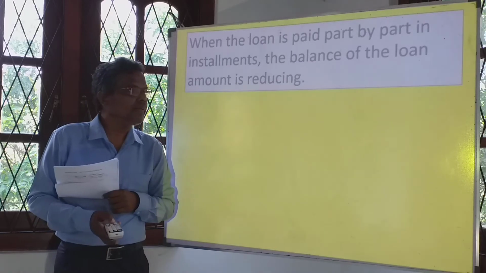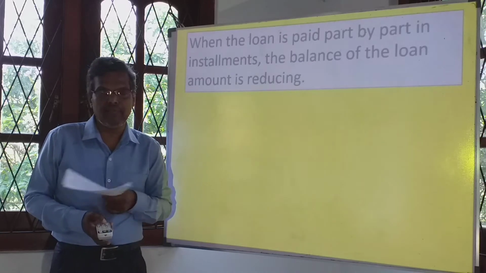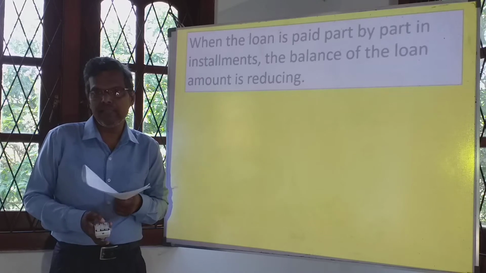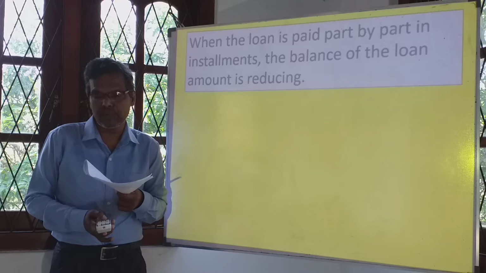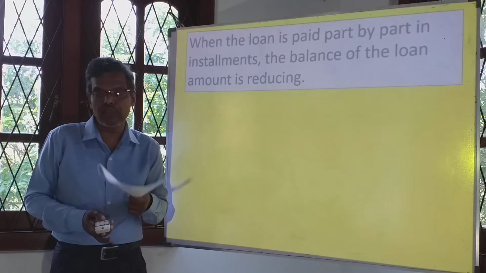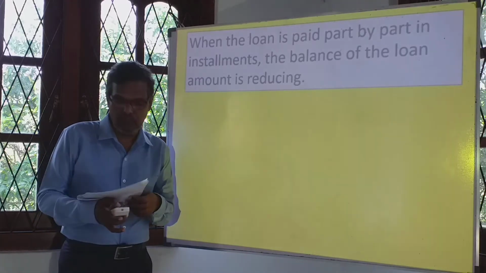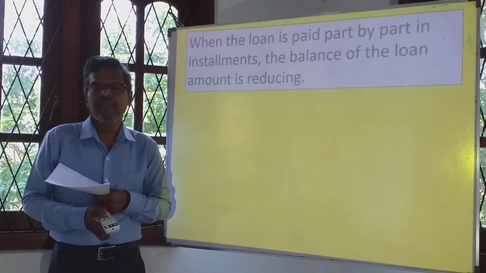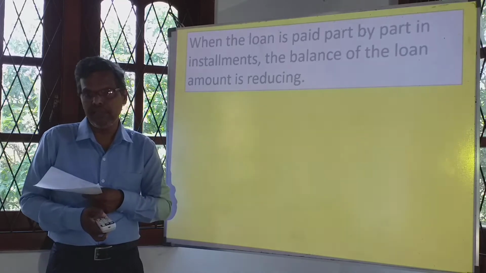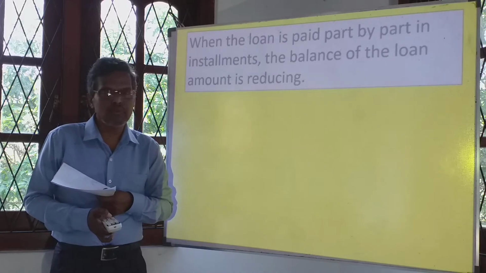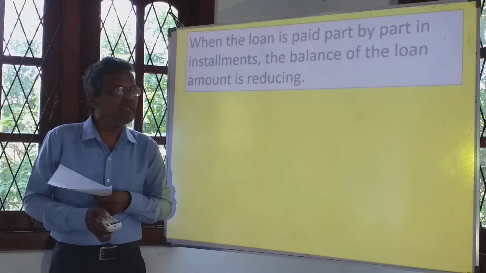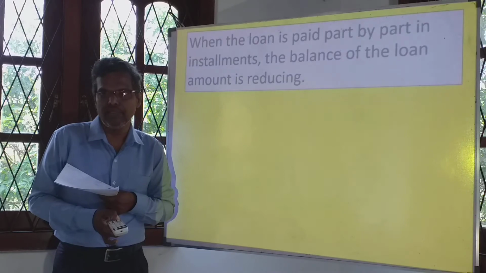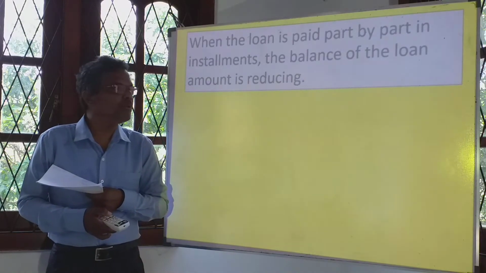Now see there, we take a very small example. A person borrowed 1,200 rupees to pay back in 12 equal monthly installments. I take these simple numbers just for the ease of understanding. So that means 1,200 is to be paid back in 12 installments. What is the amount to be paid in one installment?